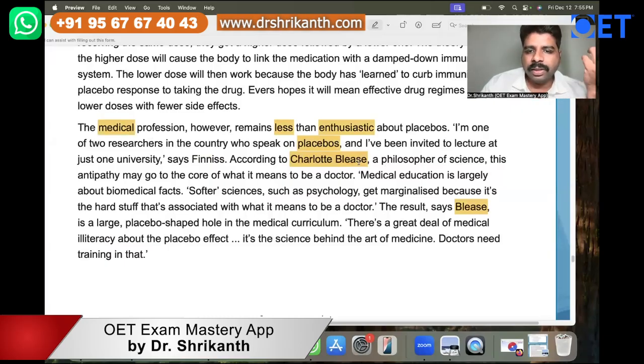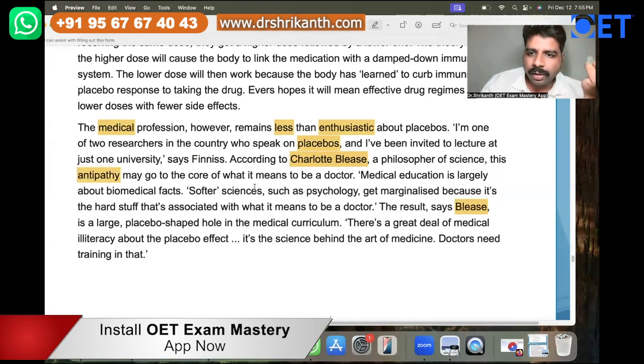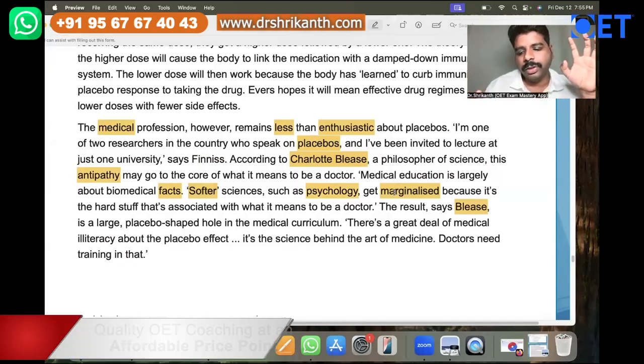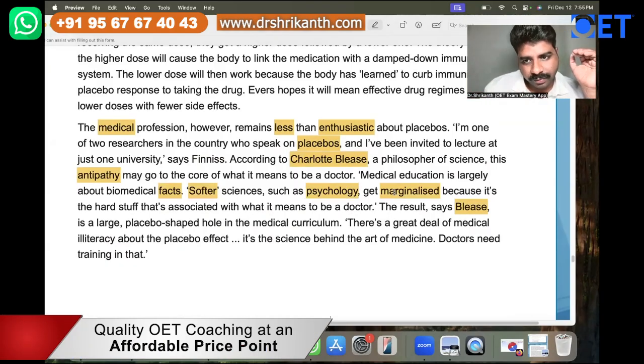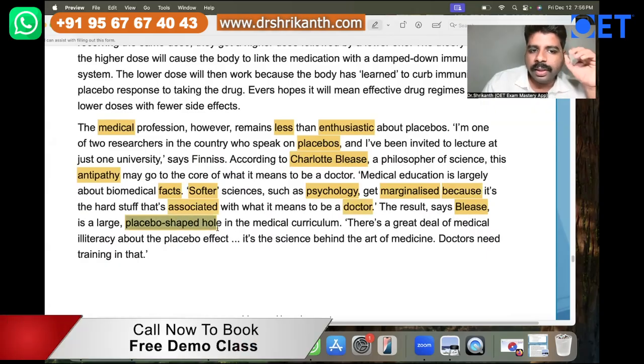According to Charlotte Blease, this person is a philosopher of science, and there is an antipathy over here to placebos. The reason is that medical education is about facts. Softer sciences such as psychology get marginalized. Psychology over here is a minority subject. It is getting very little attention, and the reason is the hard stuff is what is associated with what it means to be a doctor. The result is, she says, a placebo-shaped hole. So there is an emptiness over here in the medical curriculum, and there's a great deal of medical illiteracy. There is no knowledge of the placebo effect.